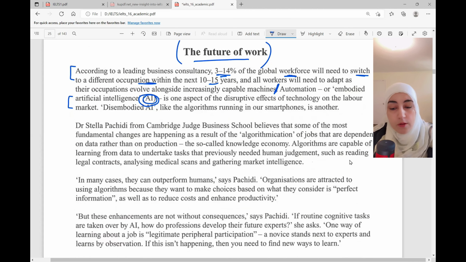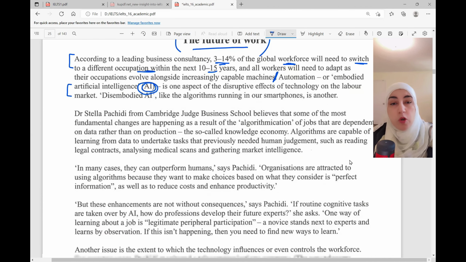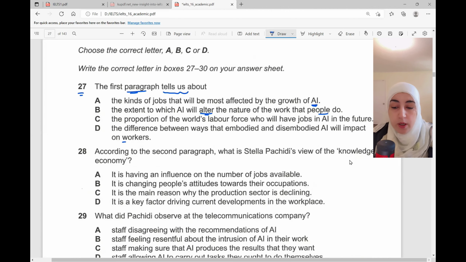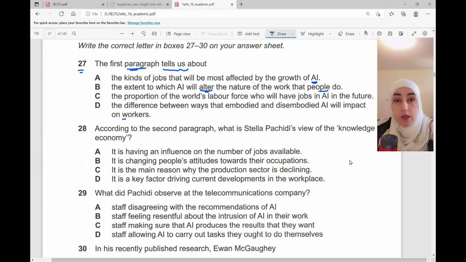So they talk about a percentage of people that are going to change jobs because of artificial intelligence. I go down, I'll look for my options here. So let's see the options that we have here. The kinds of jobs that will be most affected by the growth of artificial intelligence. They didn't mention the types of jobs. They said jobs in general. So this is eliminated. Let's go to D.